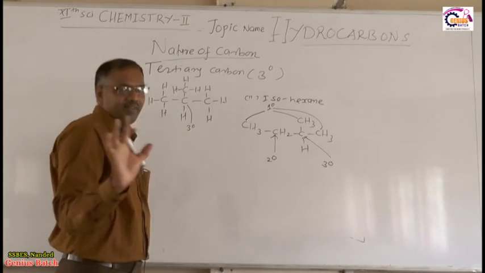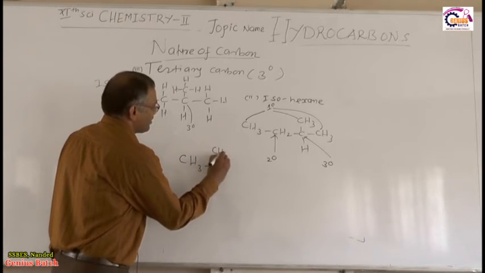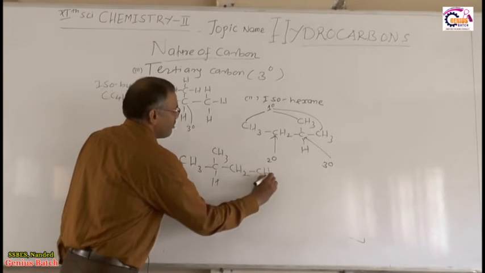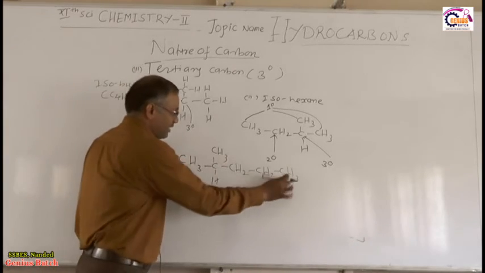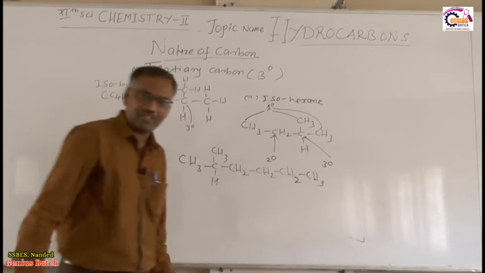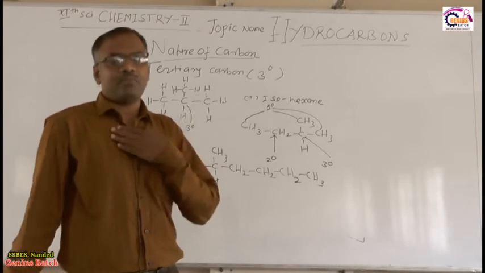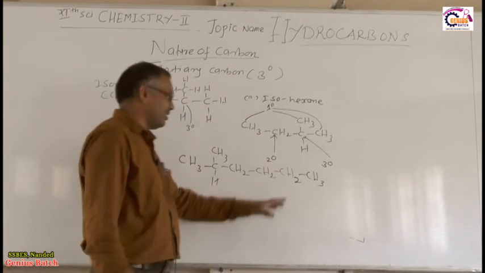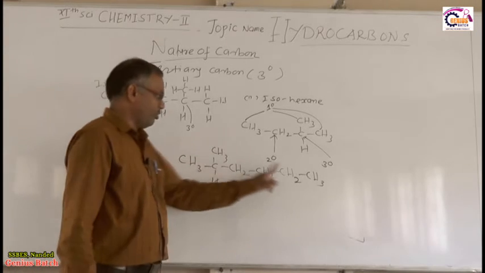Suppose I am going to write one example. You have to observe how many carbon atoms are present in the example. Suppose this is an example. How many carbons? 1, 2, 3, 4, 5, 6. So this is isohexane. Suppose again I increase the carbon chain by 1 carbon: 1, 2, 3, 4, 5, 6, 7. Suppose I ask you how many primary carbon atoms are present in this example. So observe: 1, 2, 3.